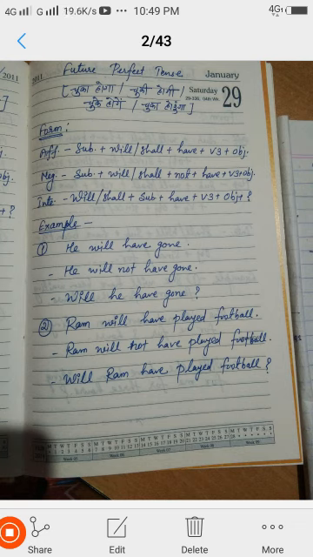And for interrogative the formula will be will or shall. Firstly we write that, then the subject, and after that have, plus V3 plus object, and at last we put the question mark. Now here the example is, he will have gone, he will not have gone, will he have gone, and then question mark. And similarly the second example, Ram will have played football. This is the affirmative. Ram will not have played football. This is the negative sentence. And the last, interrogative, is, will Ram have played football?